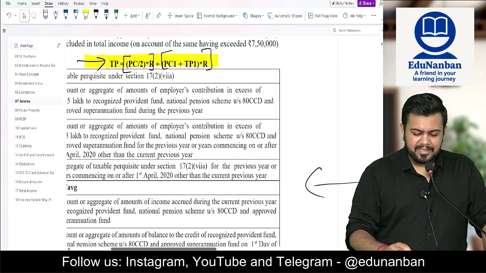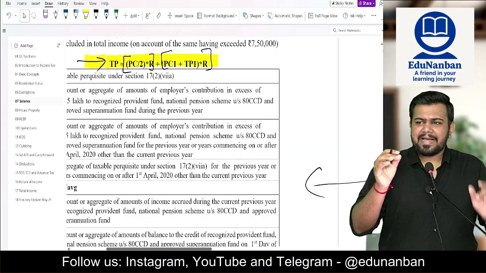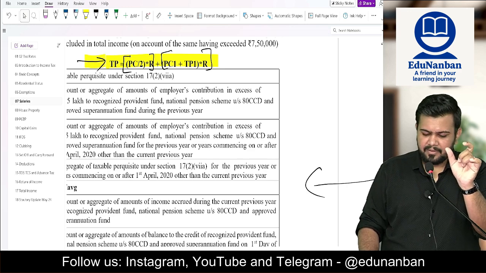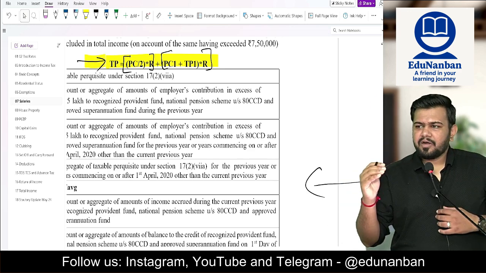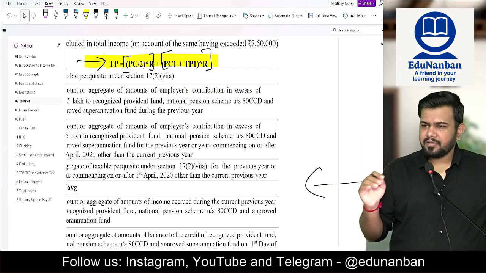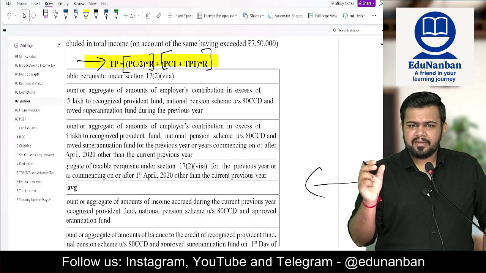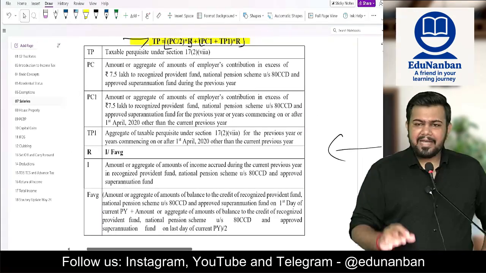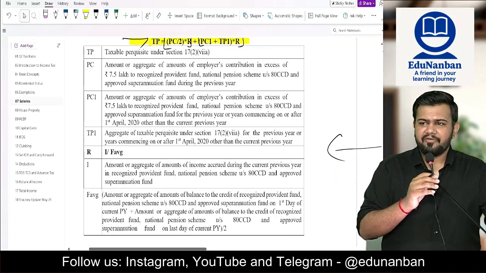Now what is TP? TP is taxable perquisite as per 17(2)(7A), which is the interest amount that you are going to find. Then what is PC? Perquisite contribution, which is the amount in excess of 7,50,000 rupees, divided by 2 multiplied by R. R means rate. How to find out the rate? Income by fund average, I by F average. Income means income of all the three funds during the year.